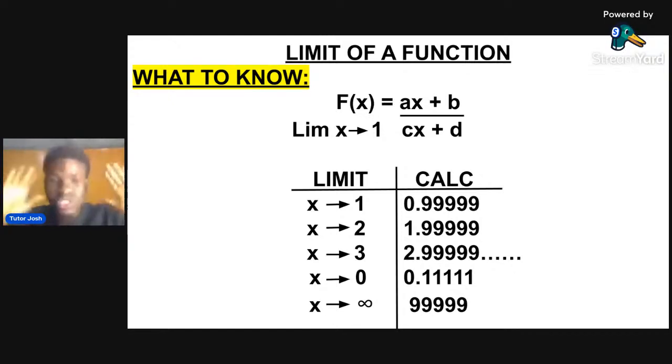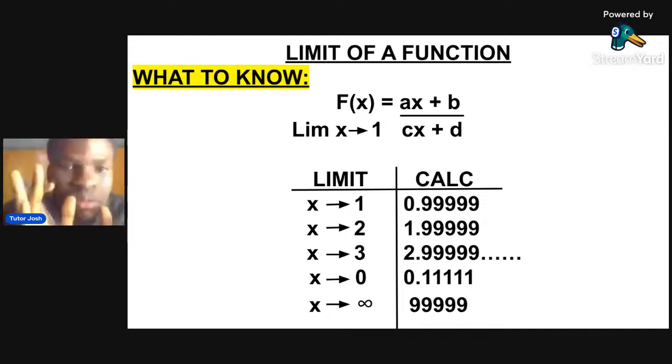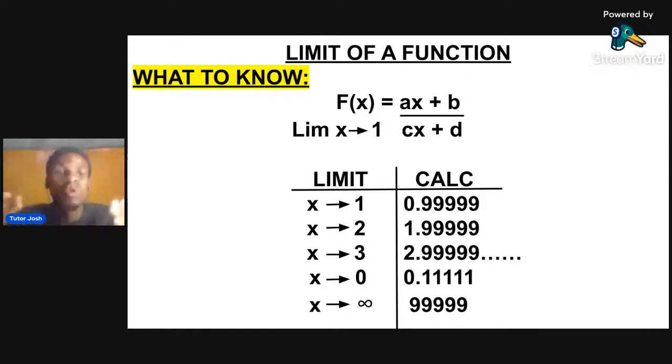If you are given limit tends to 0, it will be what? 0.111. Okay, this one is actually different. Now, this solution you are seeing can also work for limit at infinity. You can use the first method or this one, but I prefer just looking at it and getting my answer. If you're given limit tends to infinity, you can also put 99999. Either case is still going to work.